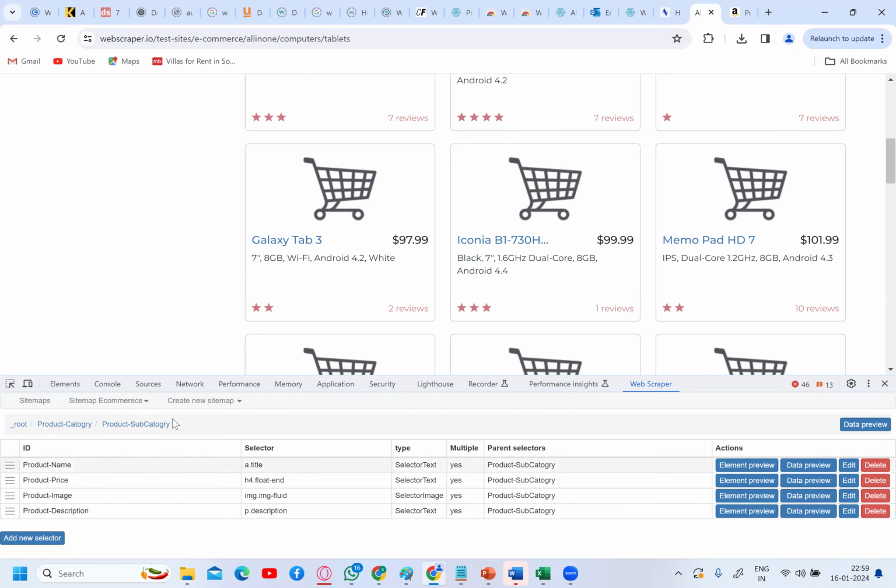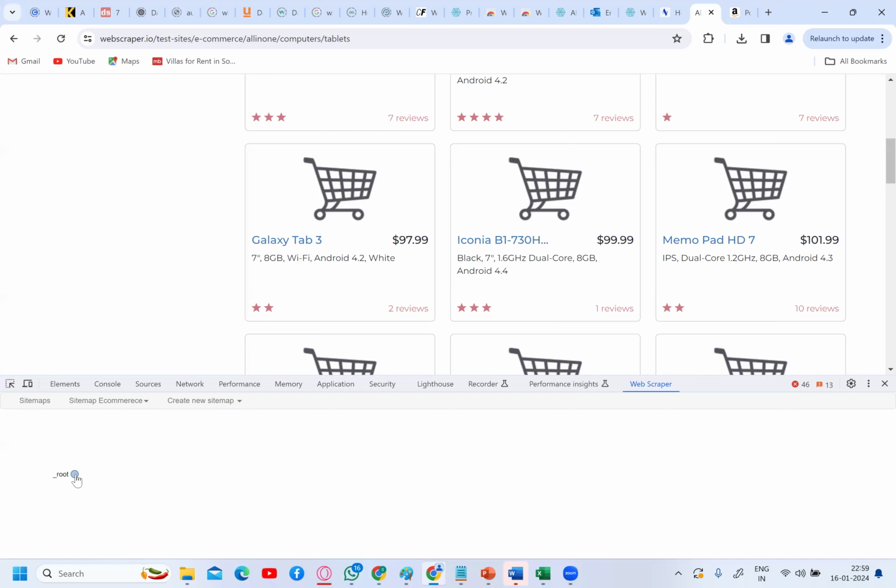Okay, now shall we go back and see your selector graph? Now see here, this is the root, the home page. As soon as you run the script, as soon as you instruct your web scraper tool to scrape the website, first it will go to the root, that is the home page. Then it will go to the product page because you already created a selection element called product category. Then it will go to the subcategory page. Why? Because you already created a selection element link called subcategory.